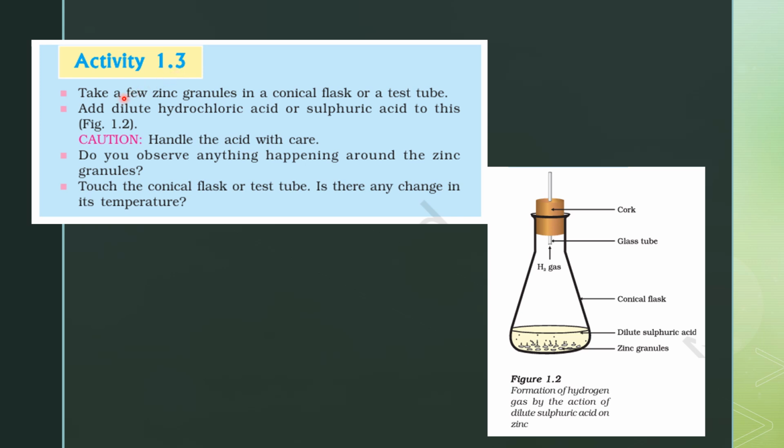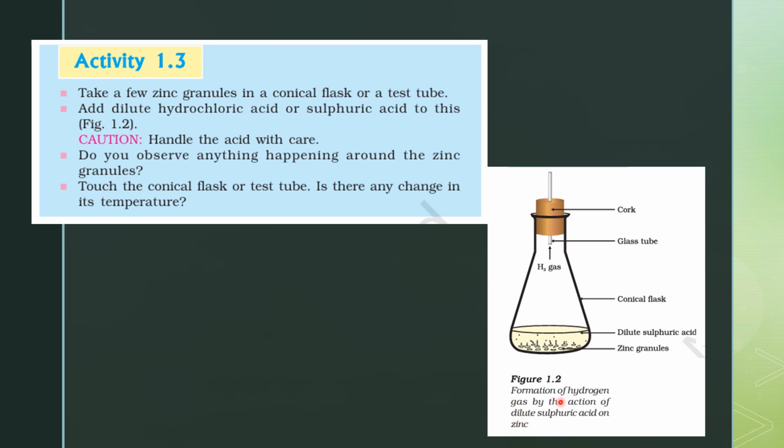In the third activity, we take a few zinc granules in a conical flask or a test tube. Okay, zinc granules are basically small pieces of zinc, and we add dilute hydrochloric acid or sulfuric acid to this. So you can see the setup in the figure. So we have taken a conical flask, in that we have added dilute sulfuric acid and zinc granules, right? And we have a glass tube here, and we have closed this with a cork, right? So what will happen? Now we have to observe what happens when we add this. So these observations we have to note down.